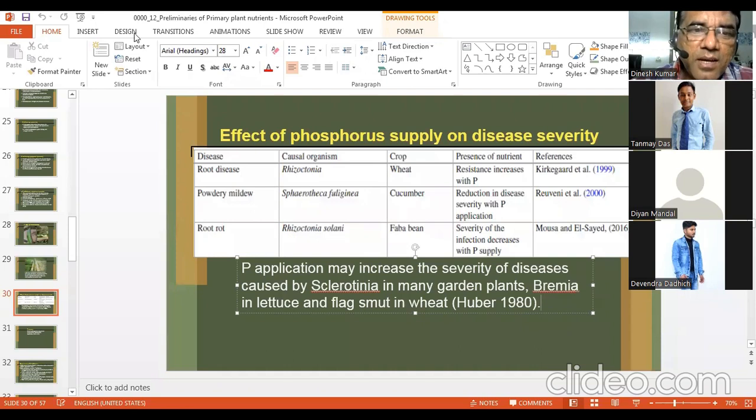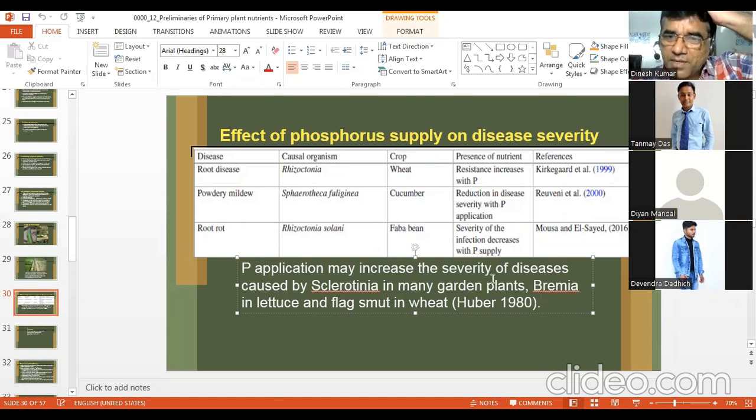So you can see the root diseases caused by rhizoctonia in wheat. So if you have sufficient supply of phosphorus, resistance increases with phosphorus application. For powdery mildew in cucumber, reduction in disease severity with P application. For root rot, Rhizoctonia solani, faba bean, severity of the infection decreases with P supply.